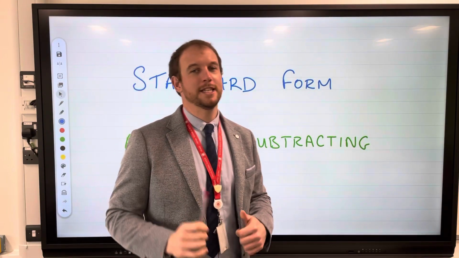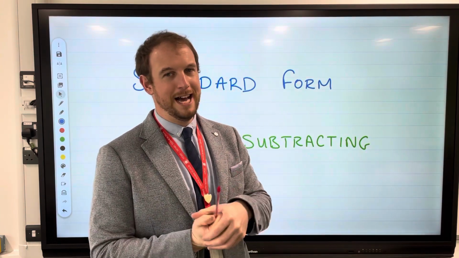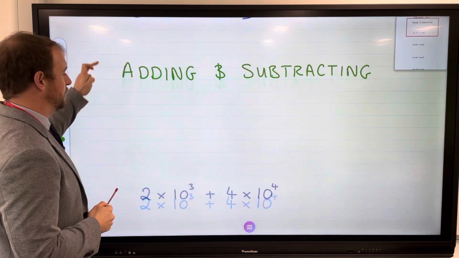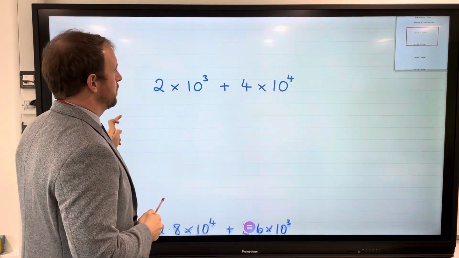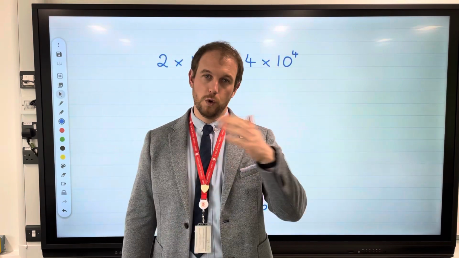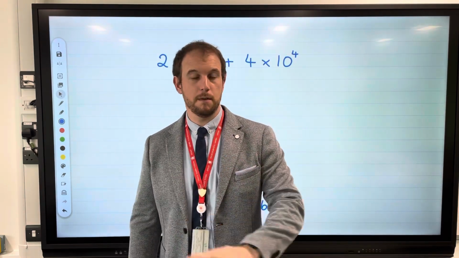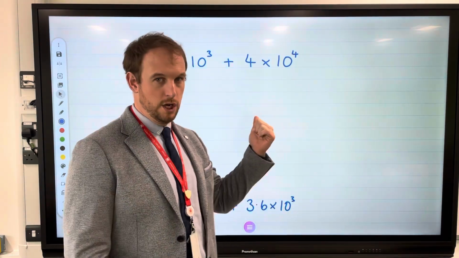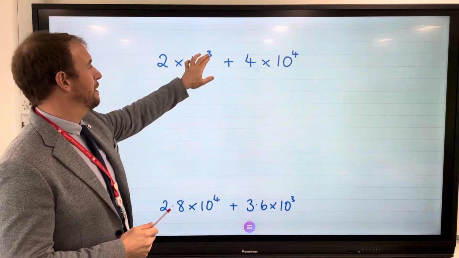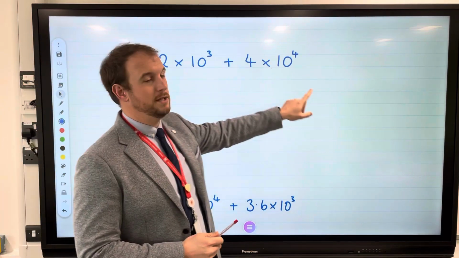Okay, so today we're looking at standard form, but more importantly, we're going to be adding and subtracting numbers that are written as standard form. Hopefully you've looked at the videos about converting standard form into an ordinary number and vice versa, because we need to use those skills to access this. So I've got 2 times 10 to the power of 3 and 4 times 10 to the power of 4.